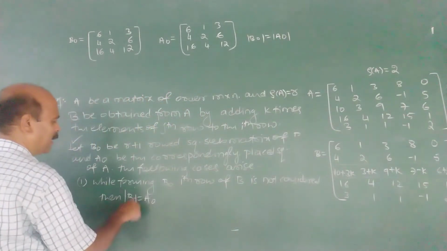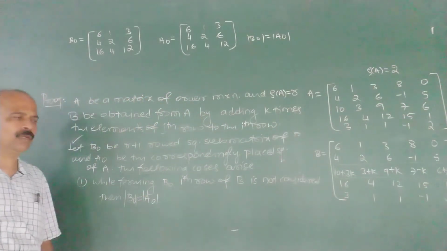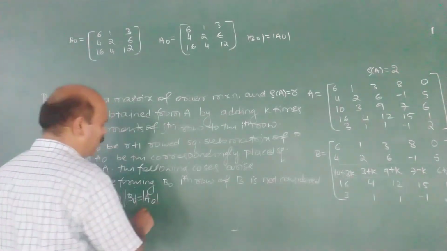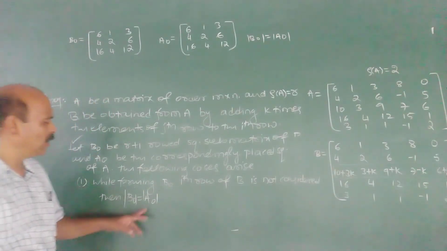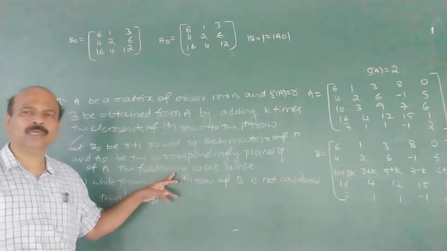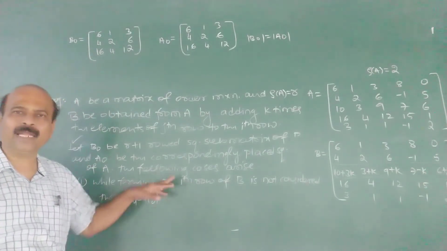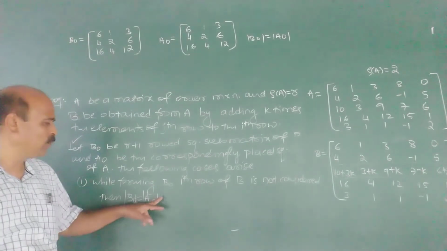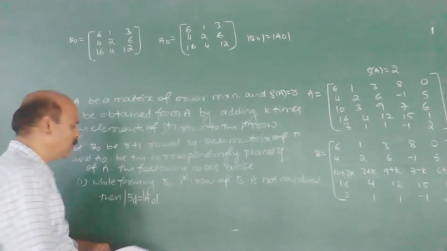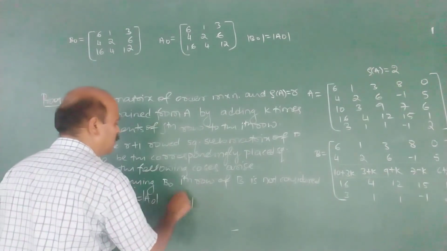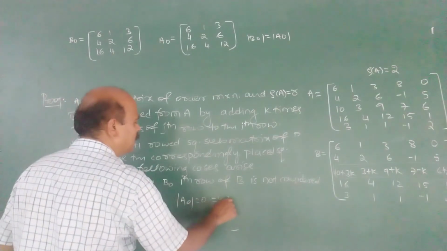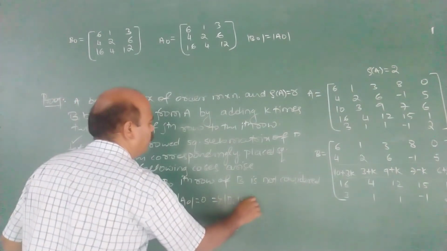I take determinant B naught is A naught. But what is A naught? A naught is an R plus 1 row minor of A. Therefore, it is 0. Therefore, A naught is 0. This implies B naught is 0.